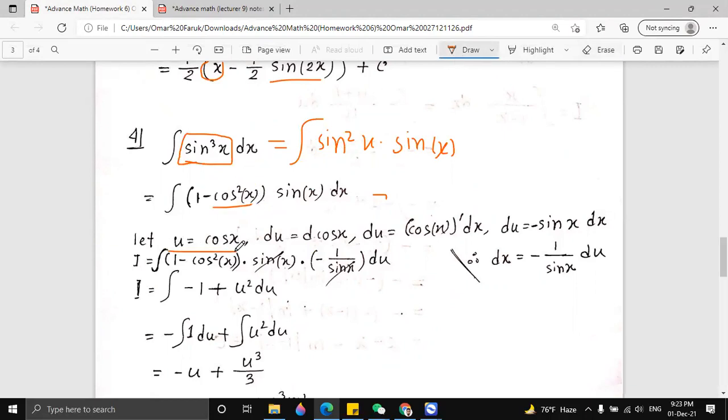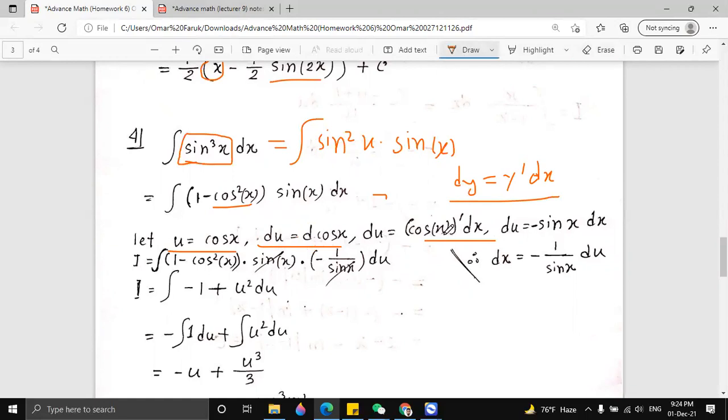So we let u equal cos x. Then we differentiate both sides, differentiating this function, and then dx. You know the formula: dy is equal to the derivative of y times dx. Always remember this formula. You will use it so many times.